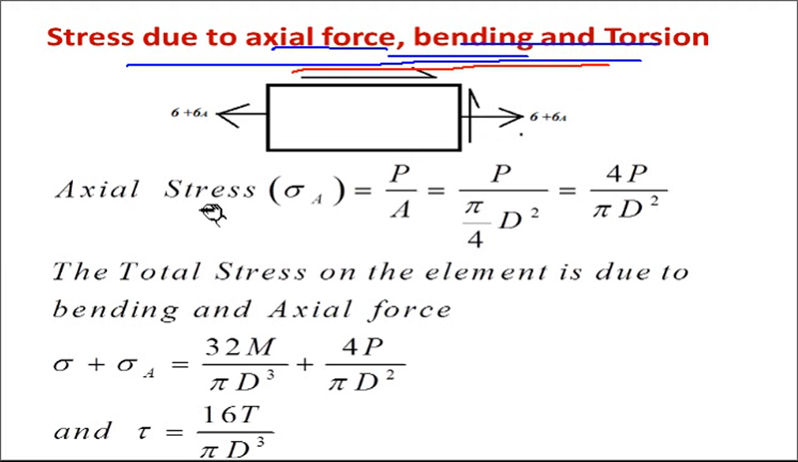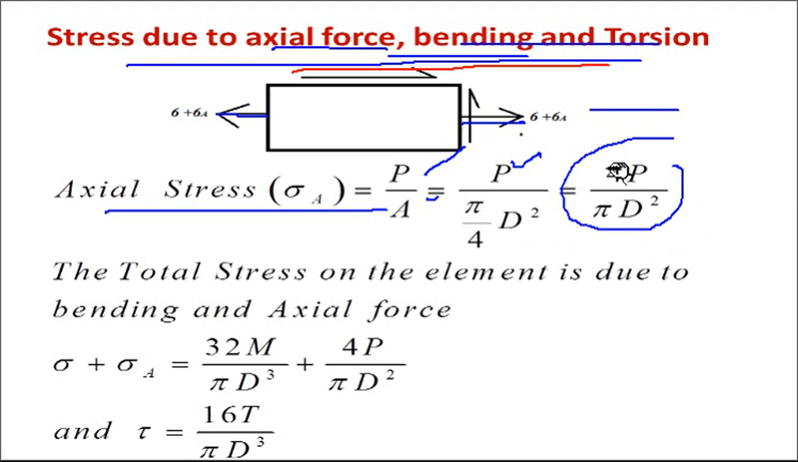At that time, you know that when a rod is subjected to tensile stress, there is direct stress acting along the x direction. That axial stress sigma a will be P by A, where P is the applied force and A is pi by 4 d square. If you put the 4 on the numerator, it will be 4P upon pi d square. That is the axial stress.